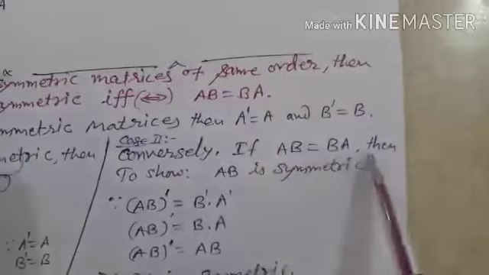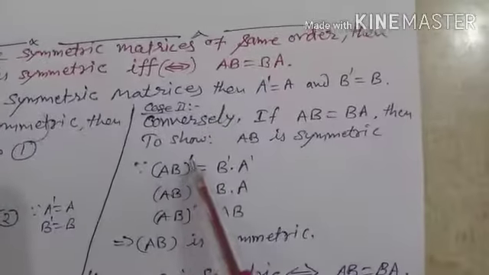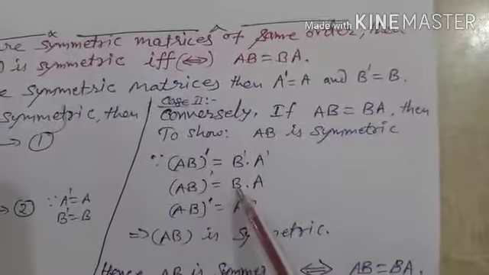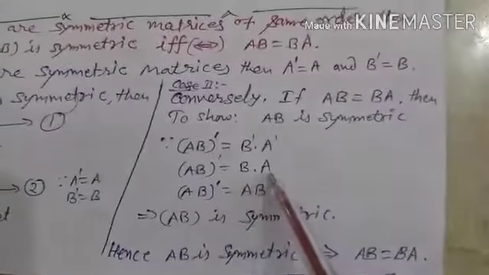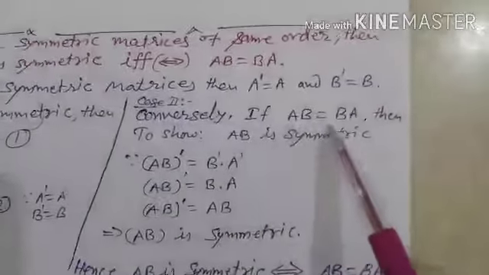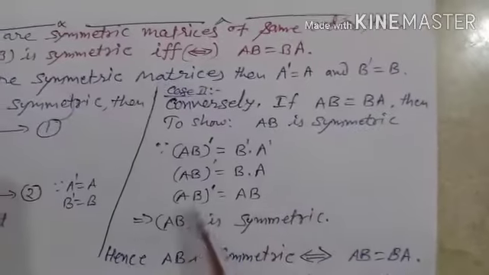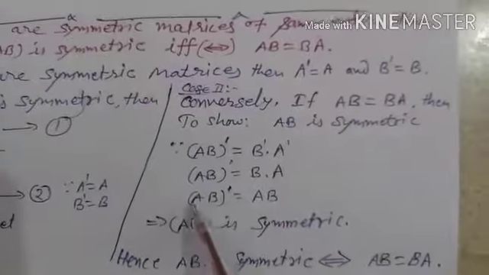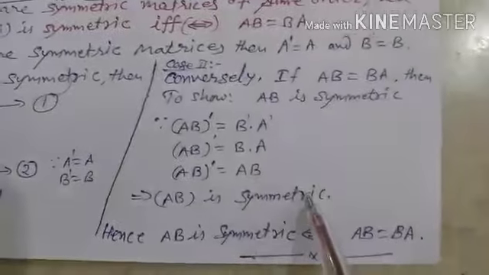Conversely, if AB is equal to BA, then we have to show that AB is symmetric. Since (AB) whole dash is B dash into A dash, B dash which is equal to B and A dash which is equal to A. So (AB) whole dash is BA, but BA is equal to AB. So in place of BA, write AB, because it is given. So (AB) whole dash is equal to AB, it is like C dash equal to C. So C is symmetric. Here AB is a single matrix, so AB is symmetric.